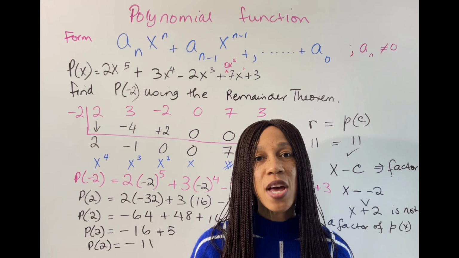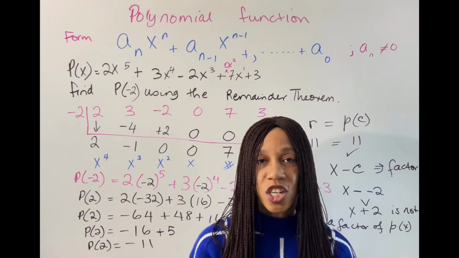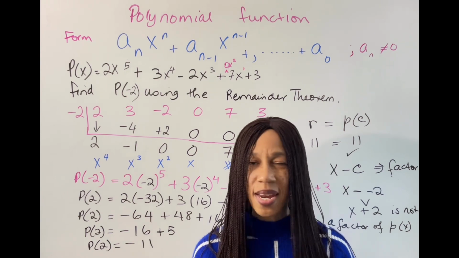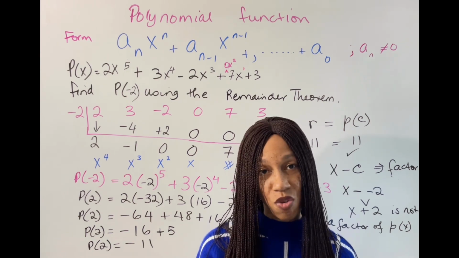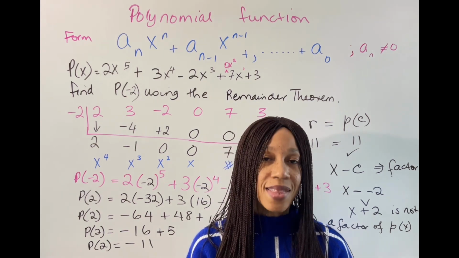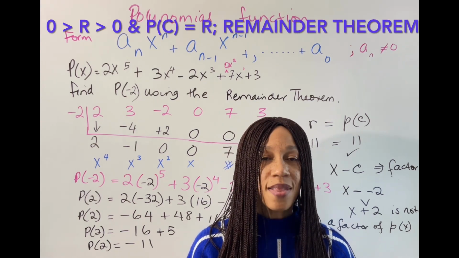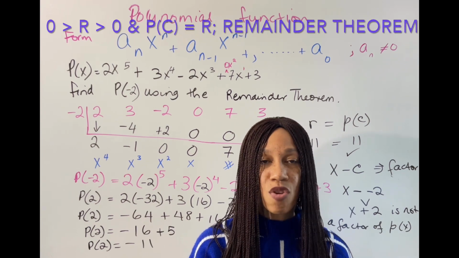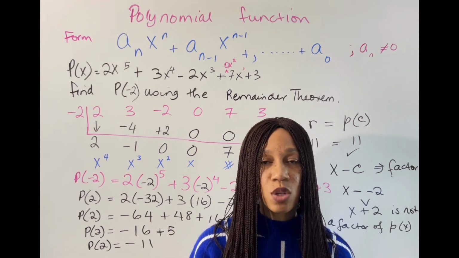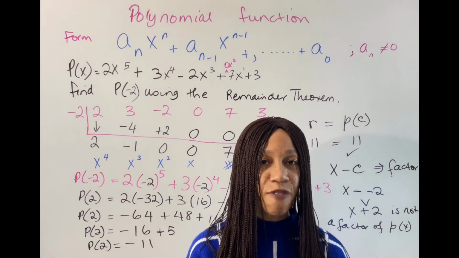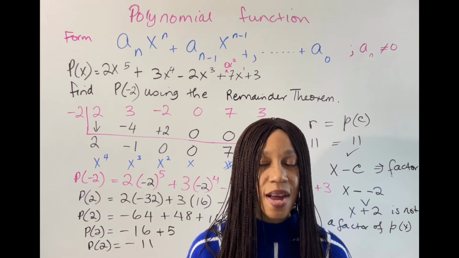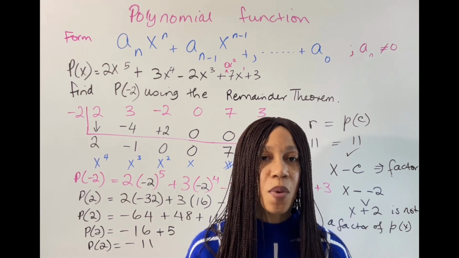But if you have a remainder such that any number, whether it's greater than 1 or less than 1, because it could be a negative number but not equal to 0, so once your remainder is not equal to 0, then you can conclude that the remainder theorem holds if that remainder is equal to p of c. So after you've evaluated p of c, and if it is equal to the remainder, then the remainder theorem holds.